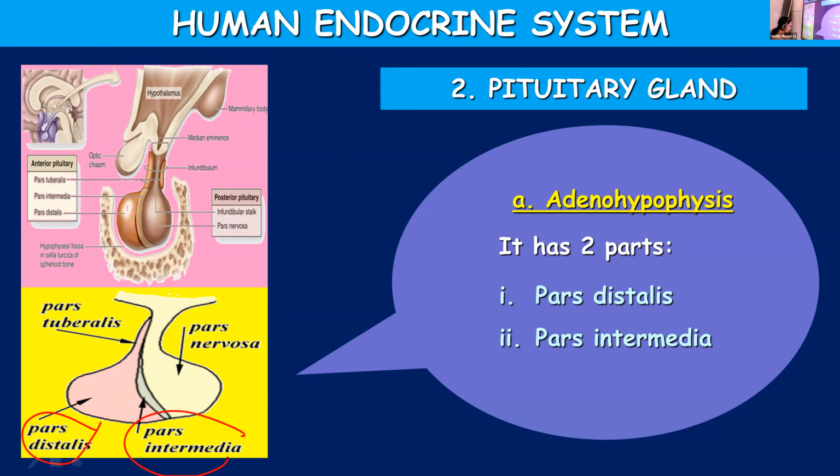Endocrine glands are ductless. Duct means some passage. So endocrine glands release their hormones directly into the blood. Why? Because they don't have a duct to carry them to the target organ. So blood will take the hormones to the target organ.